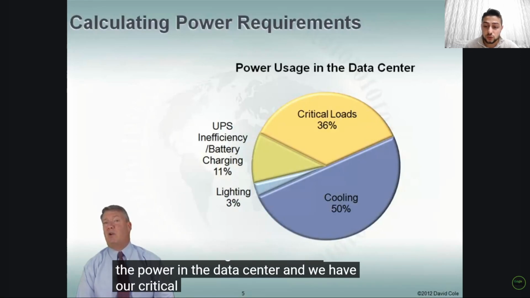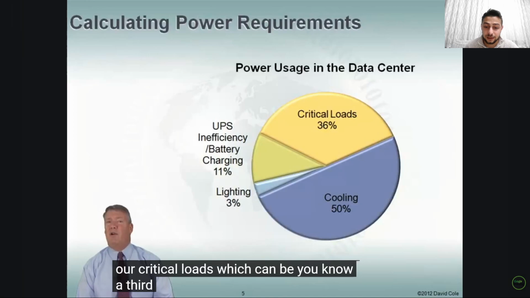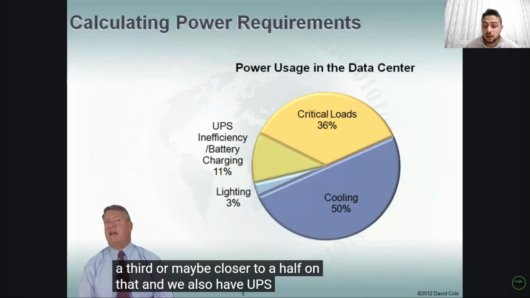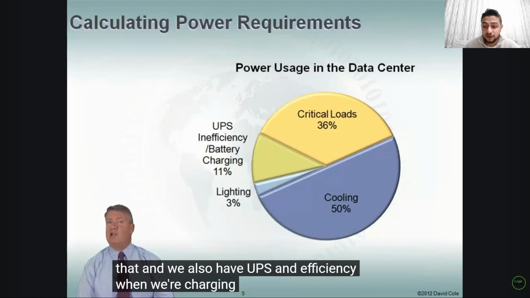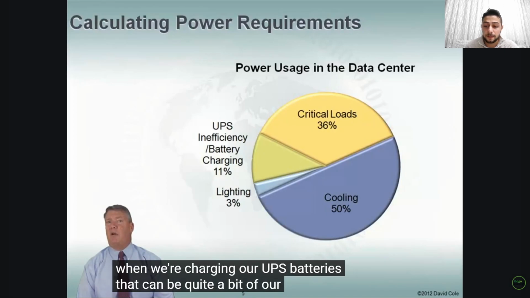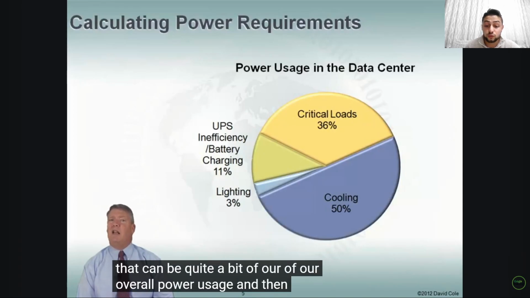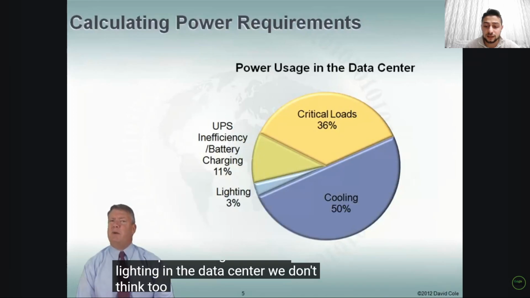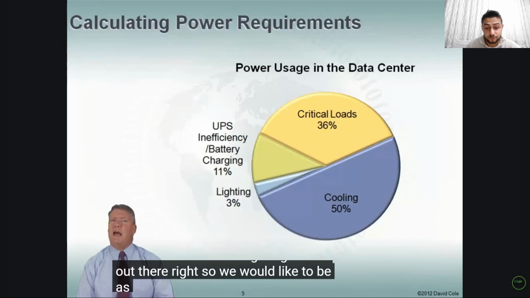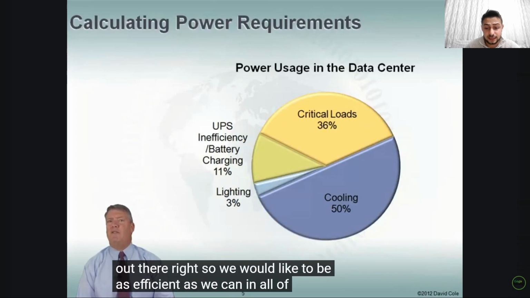Then we have our critical loads, which can be a third or maybe closer to a half on that. And we also have UPS inefficiency when we're charging our batteries. That can be quite a bit of our overall power usage. And then lighting in the data center. We don't think too much about lighting, but it's out there. Right? So we would like to be as efficient as we can in all of these areas.